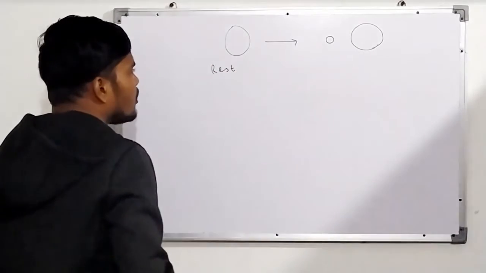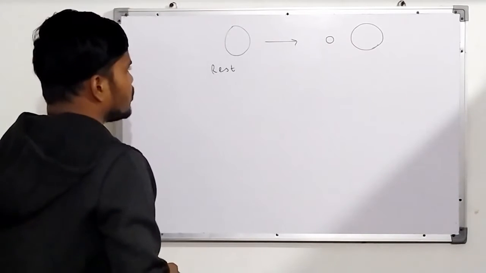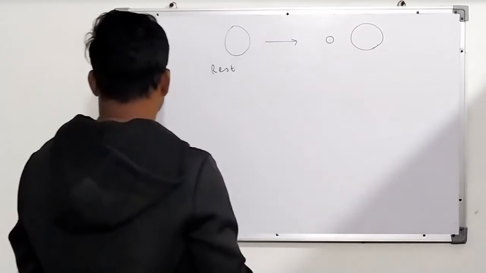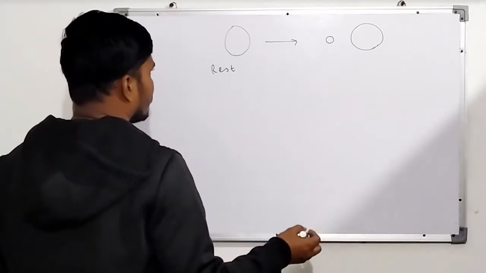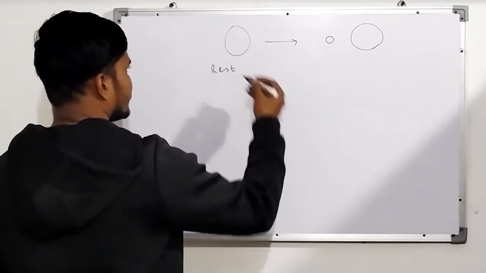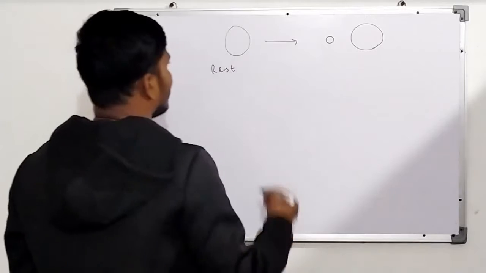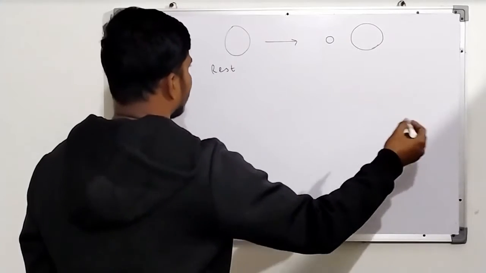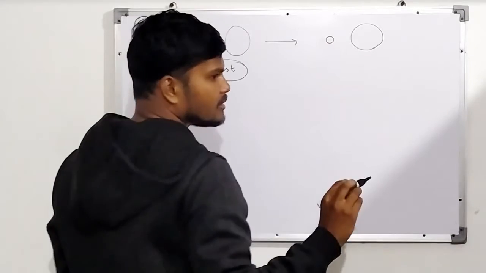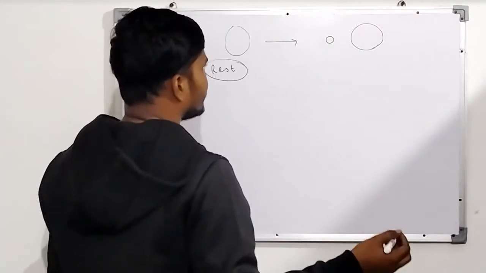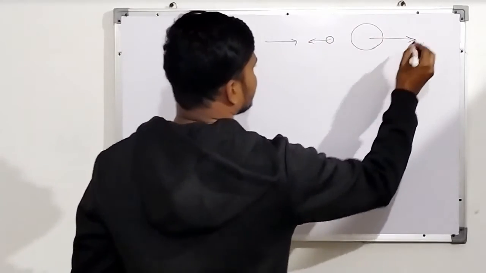What will happen to this? According to linear conservation of momentum, as we have understood, there is no force, the total force acting on it is 0, therefore momentum is conserved. If it is at rest, it will maintain that in some way. So if one piece goes this way, the other will go that way.